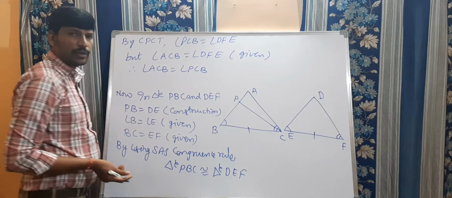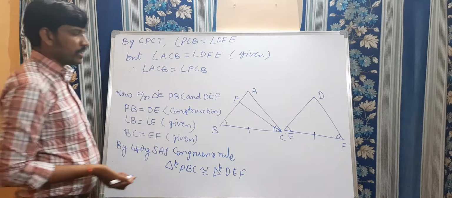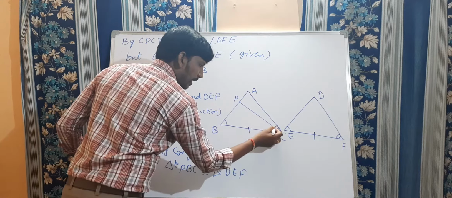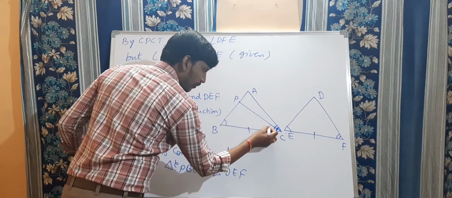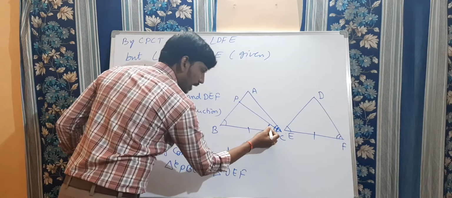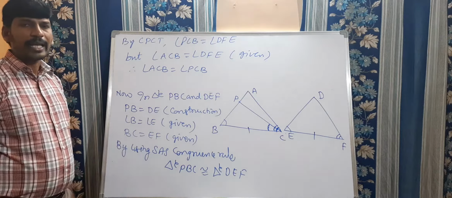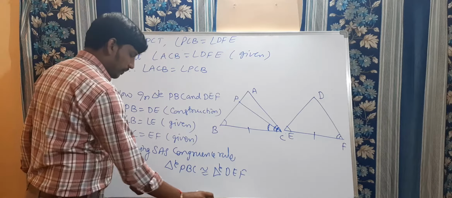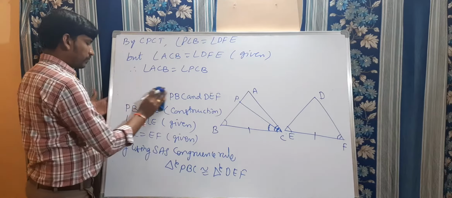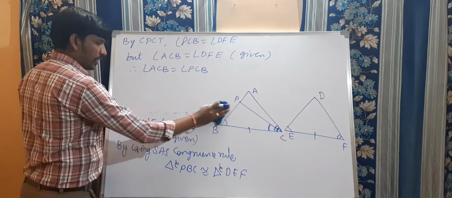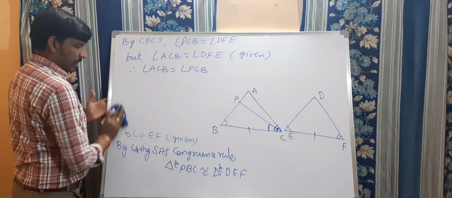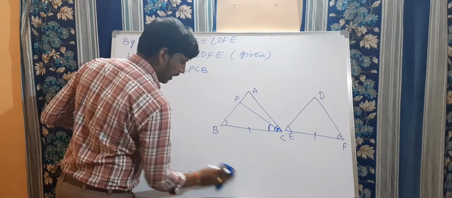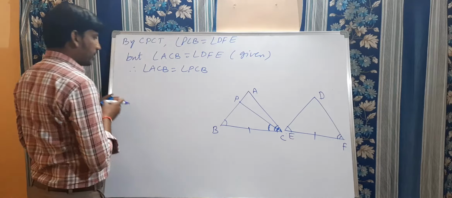How is it possible? See this here. This total angle is equal to this angle. We proved this total angle equal to this angle. Is it possible? So here we proved that angle ACB is equal to angle PCB, right?